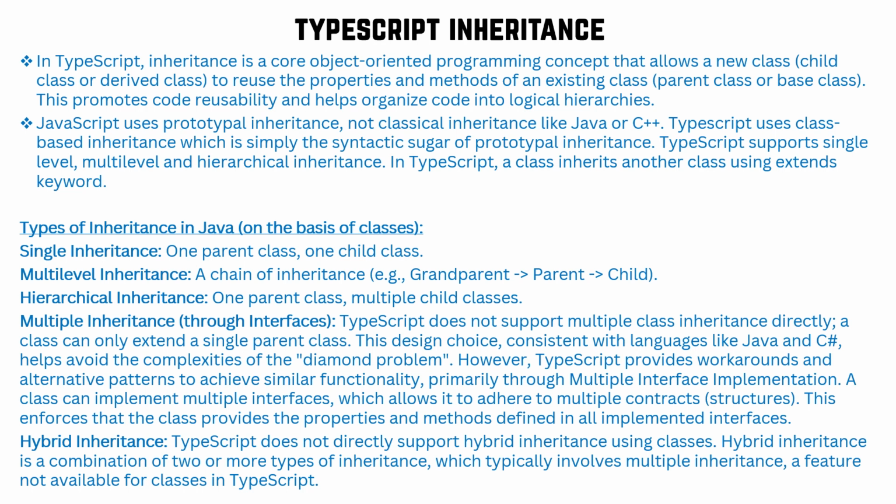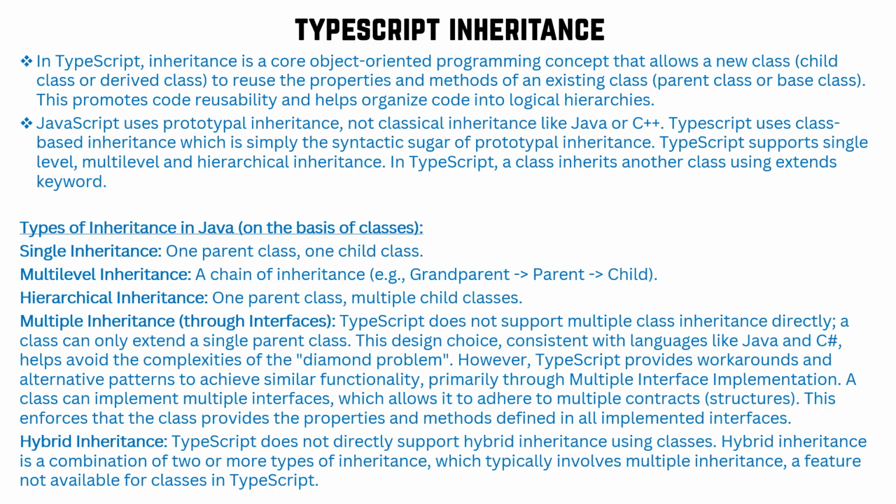What is the main difference between JavaScript and TypeScript in the context of OOPs? JavaScript uses prototypal inheritance, not classical inheritance like Java, C++ and other programming languages. TypeScript uses class-based inheritance, which is simply syntactic sugar over prototypal inheritance. TypeScript primarily supports three levels of inheritance: single level, multi-level, and hierarchical inheritance. In TypeScript, a class inherits another class using the extends keyword. There are five inheritance concepts in the real world: single level, multi-level, hierarchical, multiple inheritance, and hybrid.